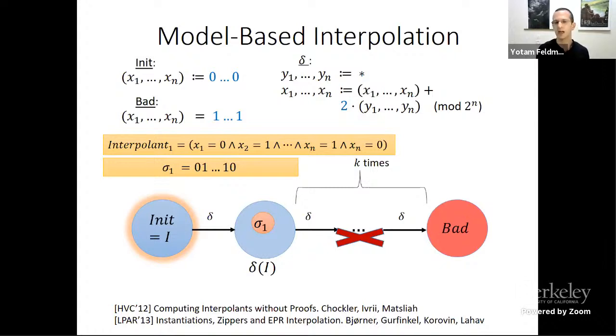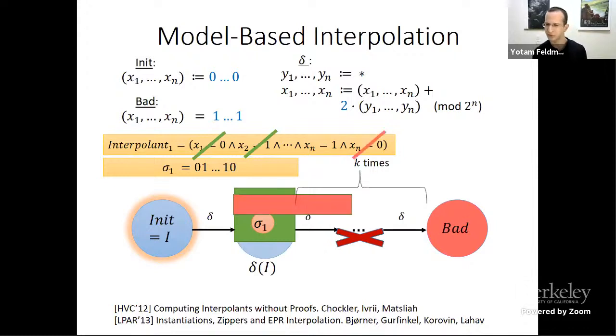And now to generalize, we try to drop literals from the conjunction. So we try to drop this literal and see if the states that satisfy the remaining conjunction also can't reach a bad state in k steps of the system. And in this case, they can't. So we drop this literal, and we move on to checking the next literal. So we try to drop this literal and check whether the states that satisfy this remaining conjunction cannot reach a bad state. And indeed they can't, so we drop also this literal.